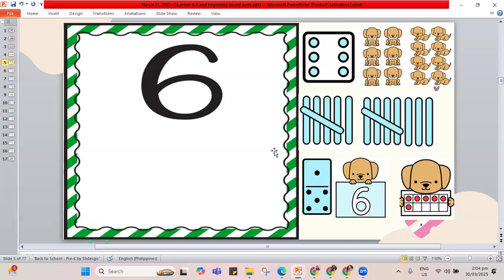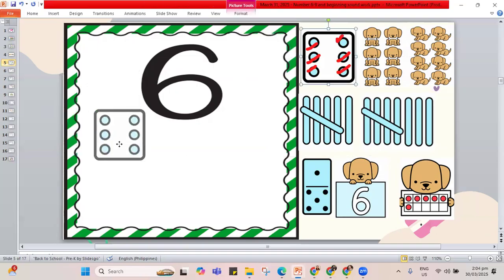So how about we check for the dice? We have to mark and count. Let's see what's the dots here. Does it show 6? Did you count? How about we check? 1, 2, 3, 4, 5, 6. That is 6. Let's put it here, number 6.